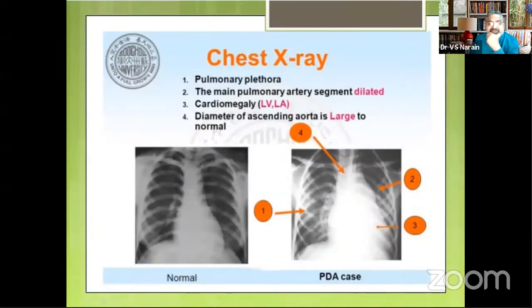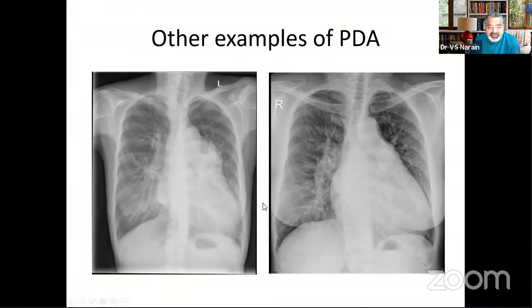Classic X-ray for PDA, once again, just to show you that this area is broadened, the pulmonary artery is broadened, but the aorta is prominent, and you have cardiomegaly of the LV type. But basically, the differentiating feature would be aorta for PDA, left atrium for VSD, right atrium for ASD, RV type of apex for ASD, and LV type for PDA.